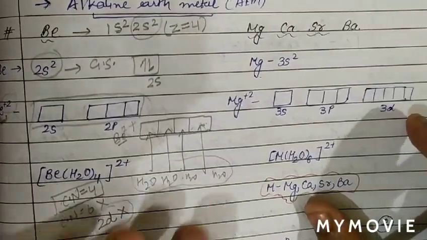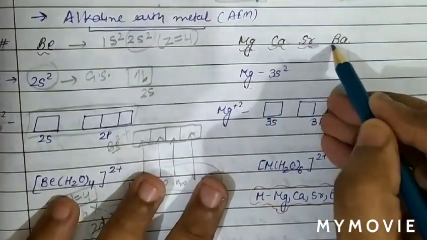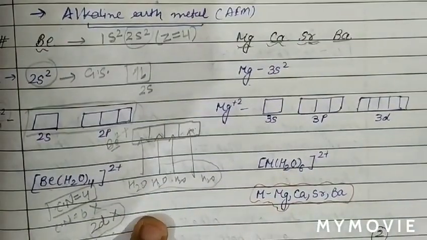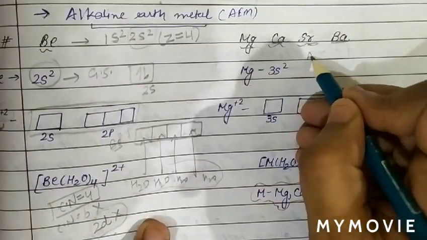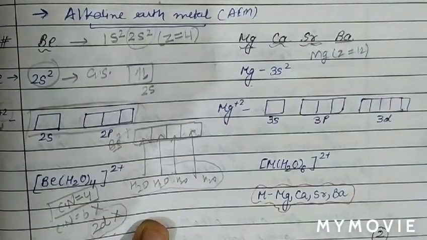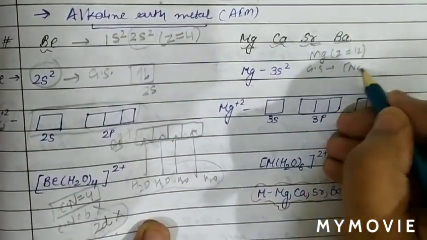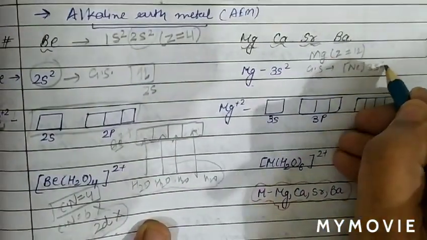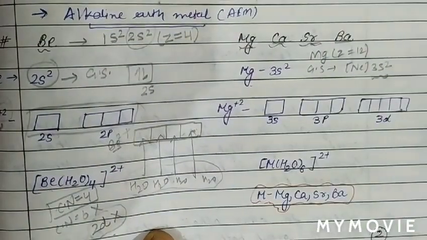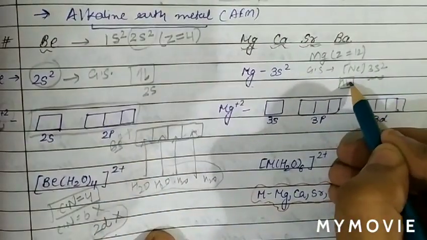Now we will discuss the rest of the cases: magnesium, calcium, strontium and barium. First we will discuss magnesium. As we know, magnesium's atomic number is 12. So the ground state electronic configuration is neon 3s2. The valence shell is the third shell, where the electrons are present. In the 3s shell, 2 electrons are there.